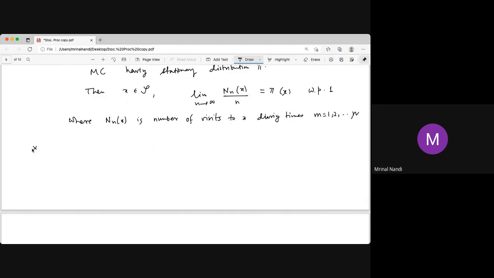Now from that we can easily prove an important result. Note the infinite Bernoulli trials, which is a Markov chain. We know this is a Markov chain.